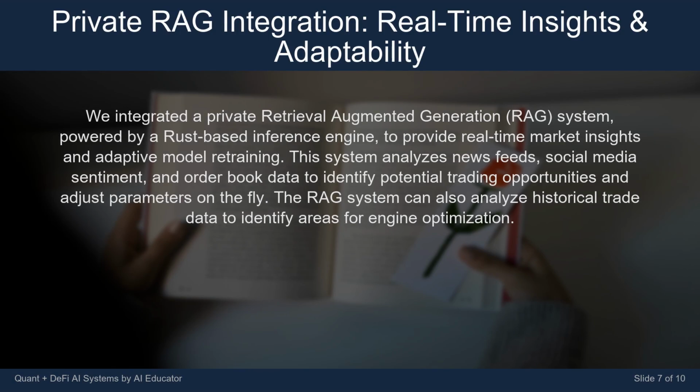We integrated a private retrieval augmented generation (RAG) system, powered by a Rust-based inference engine, to provide real-time market insights and adaptive model retraining. This system analyzes news feeds, social media sentiment, and order book data to identify potential trading opportunities and adjust parameters on the fly. The RAG system can also analyze historical trade data to identify areas for engine optimization.